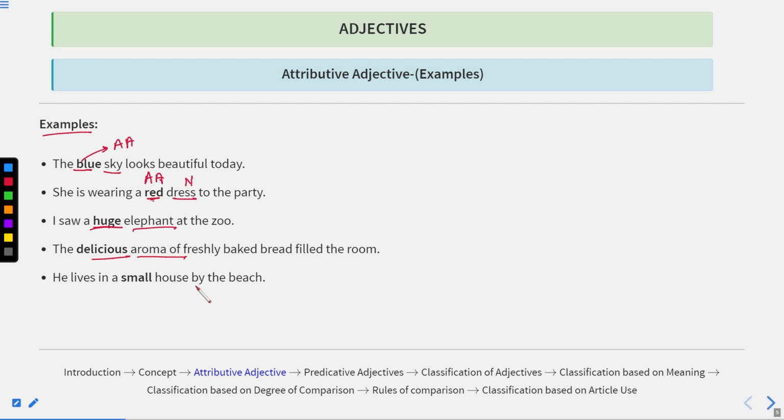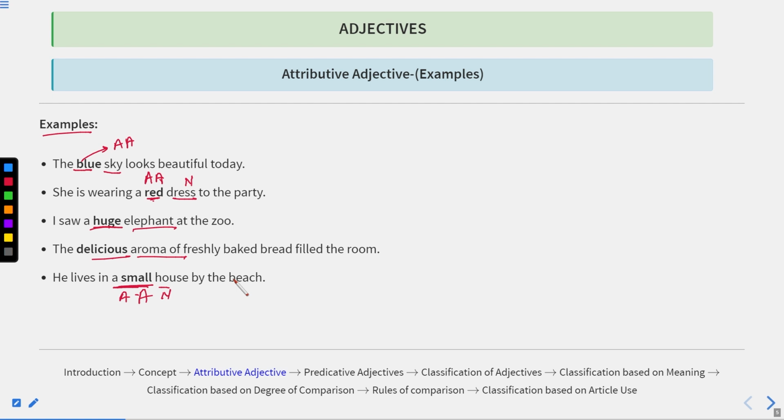He lives in a small house by the beach. Now, in this sentence, as you can see, the delicious aroma is actually a literary term over here. He lives in a small house. Now, house is a noun, and small is telling us the characteristic of this noun. It is telling us the size of this house. So small is known as an attributive adjective over here.